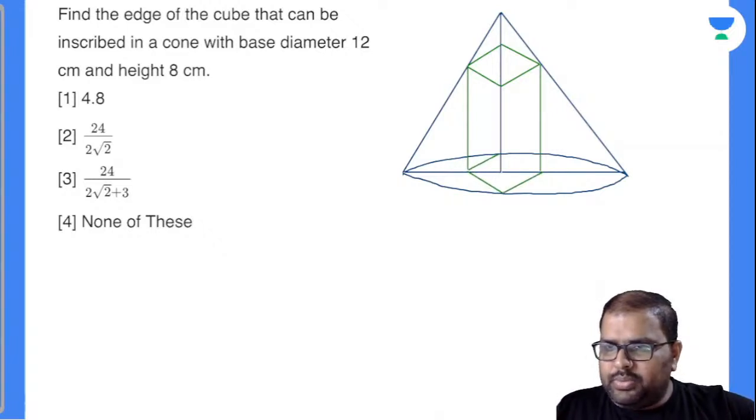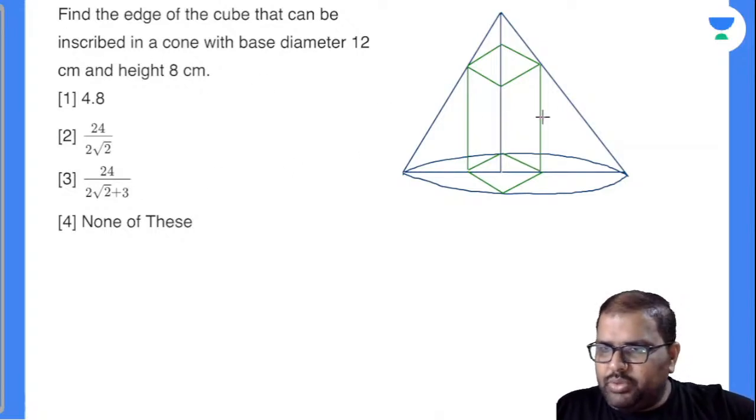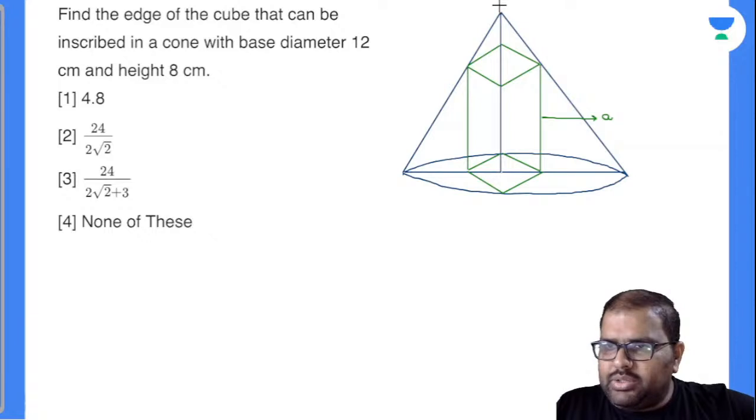This is a cube that I have drawn there. I will consider this as the edge of the cube. Suppose this is the edge of the cube, I'll take this as A for my convenience. So I'll take down some values there: capital A, B, C.